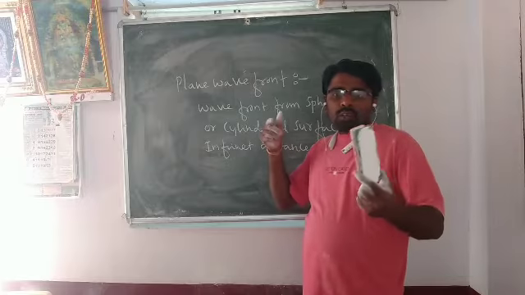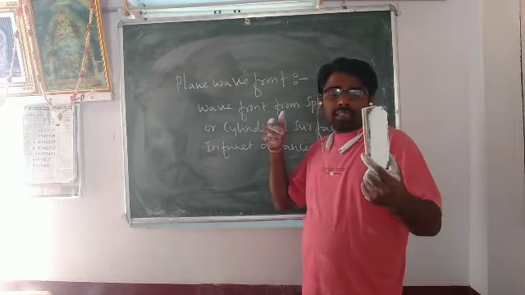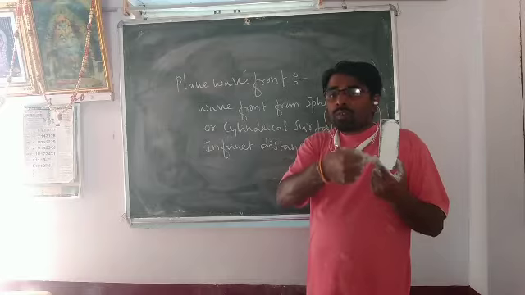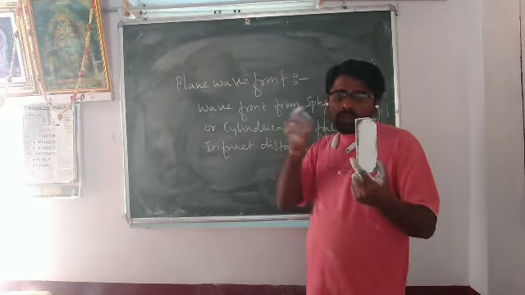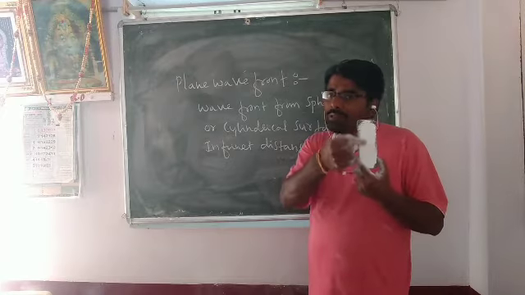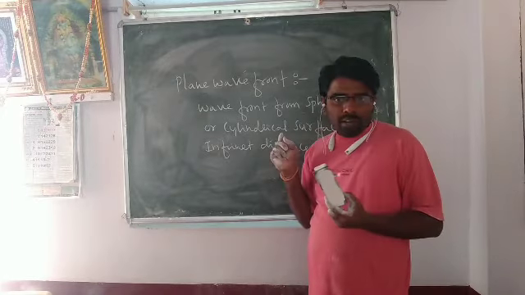When a ray of light is incident from a very large or infinite distance source on the spherical surface, the emergent wavefront is a plane wavefront. The same holds for the cylindrical surface.